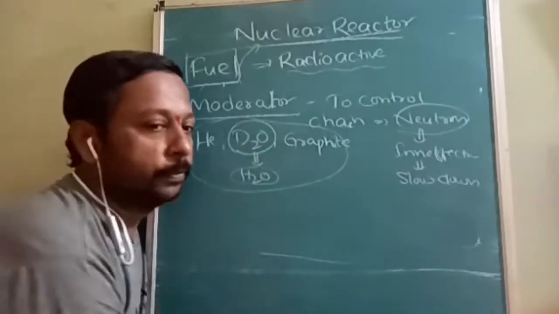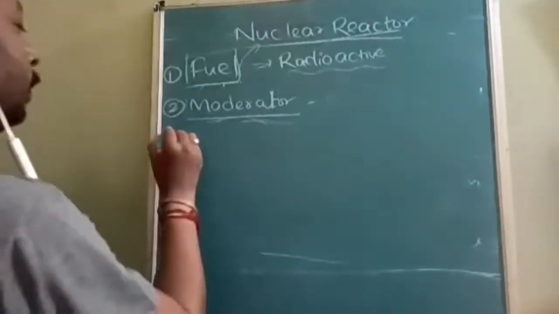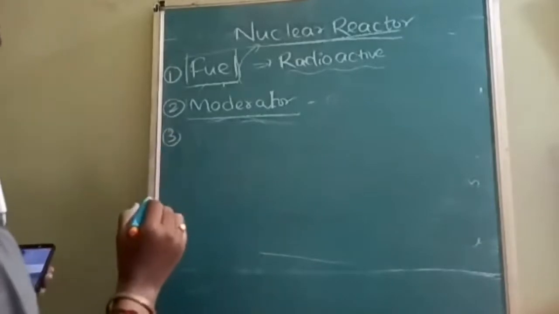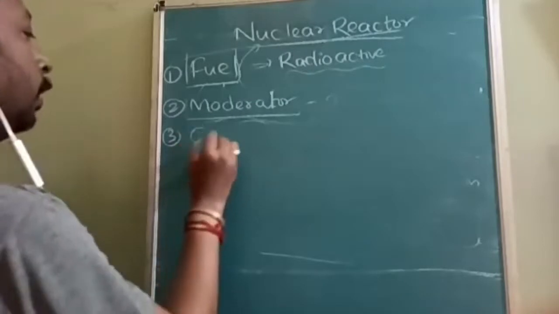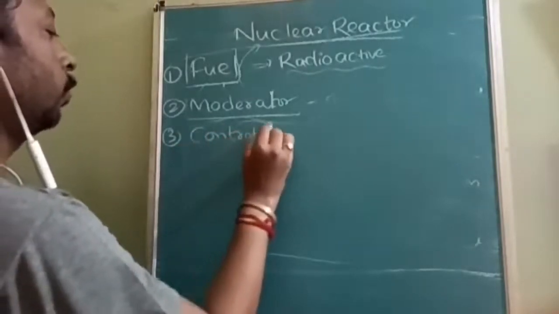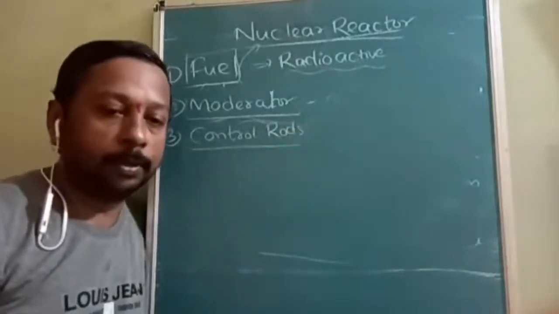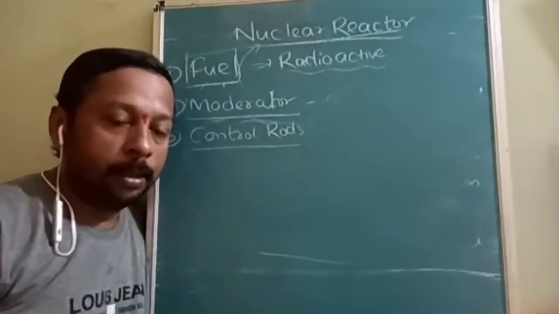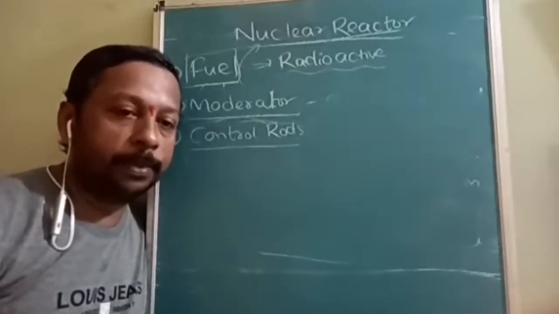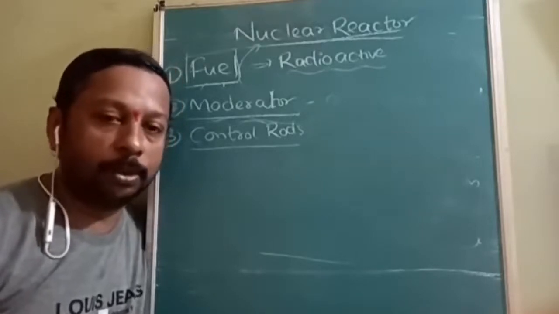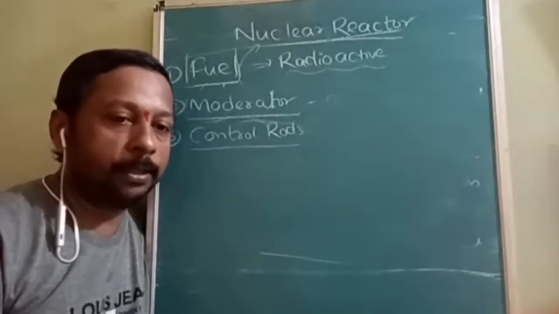Now after the moderator, we discuss the next point. What is that next point? Can anybody guess? If you have a small idea, it is called control rods. A lot of people have the wrong concept that control rods and moderator are the same. I can accept that their purpose is the same: to control the chain reaction, but the way of achieving it is different.